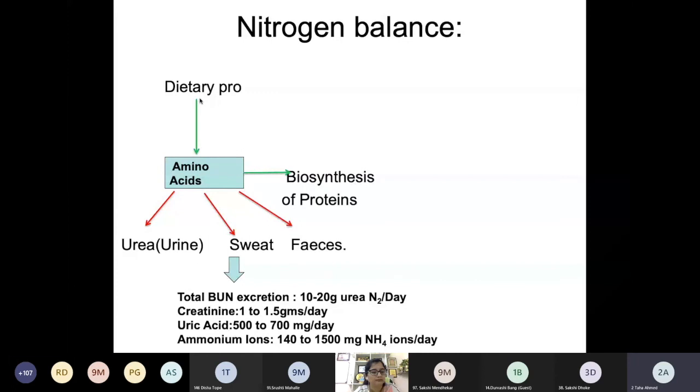In making proteins. Yes, when the dietary protein intake is more, most of this dietary protein will be utilized for biosynthesis of protein, different tissue proteins. Okay, so we will have the ingestion part more than the excretion. So this is known as a positive nitrogen balance. Can you give me an example? Just guess where we can have an example of a positive nitrogen balance. Where is it found?